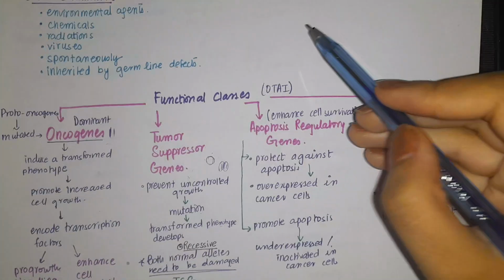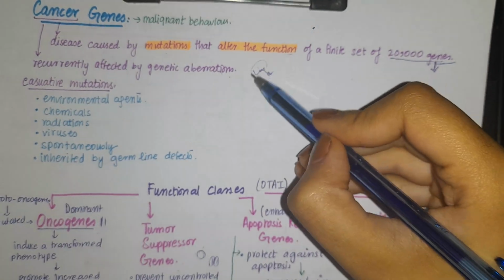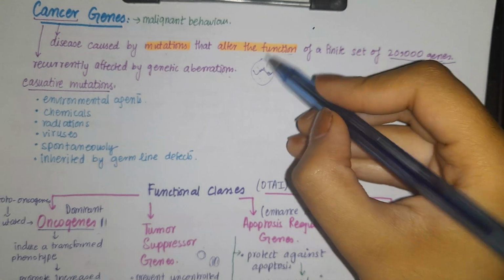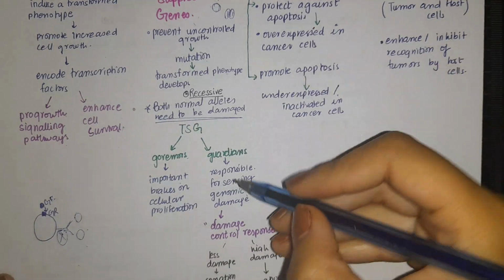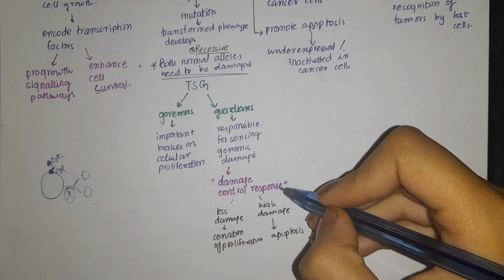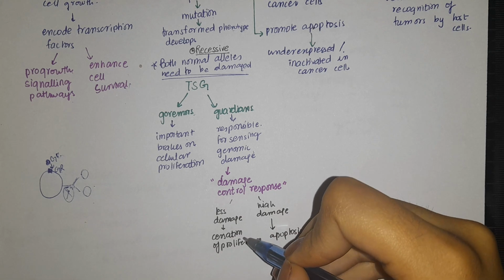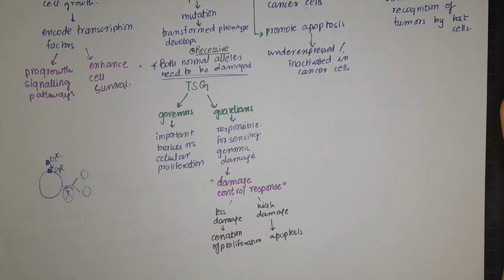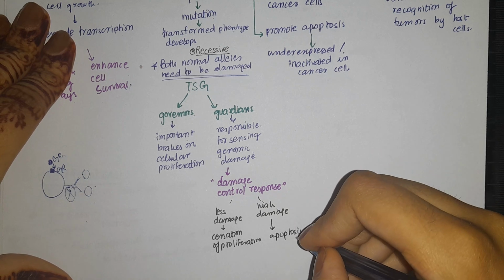For example, if any genetic aberration is taking place, like I was telling over here, the guardian genes will be activated, and these guardian genes will go to that DNA damage or genomic damage, and they will repair it or do the damage control response. In case of less damage, they will cease or stop the proliferation. In case of high damage, they will induce apoptosis.